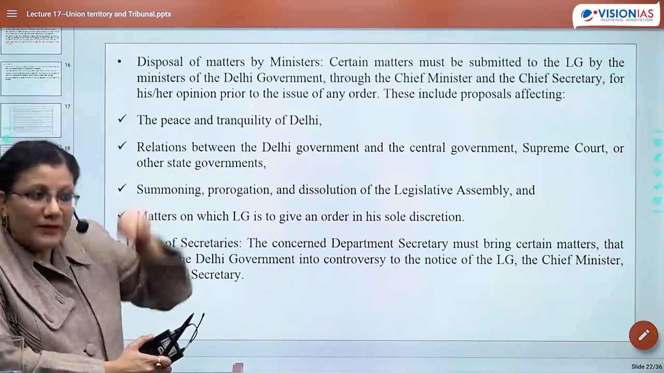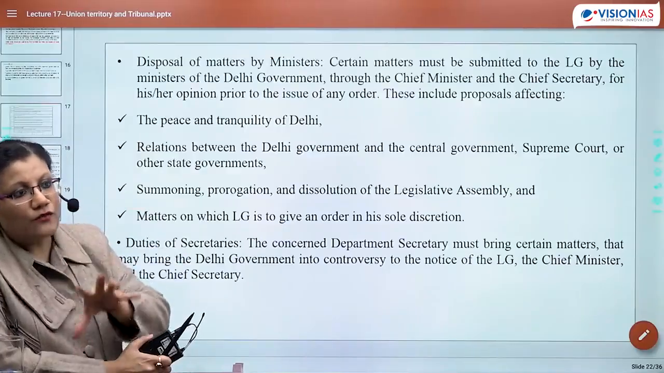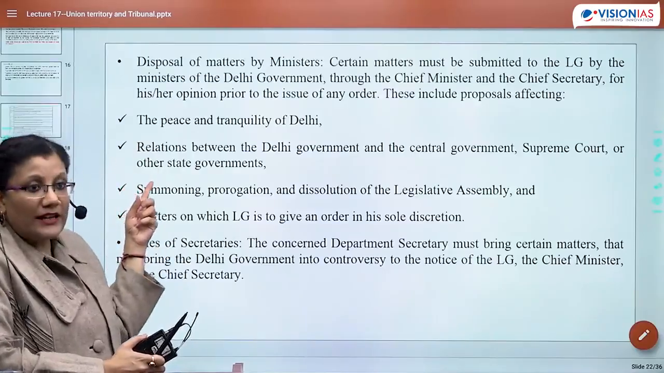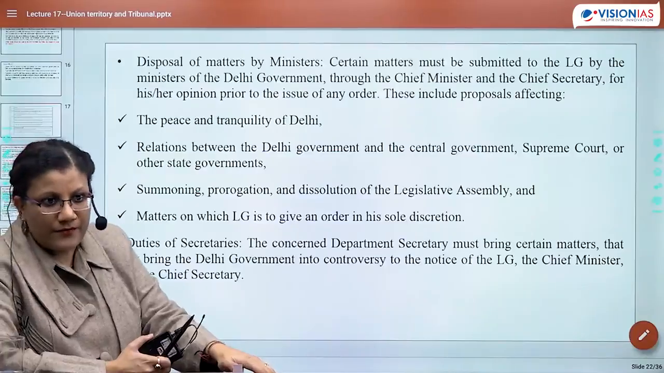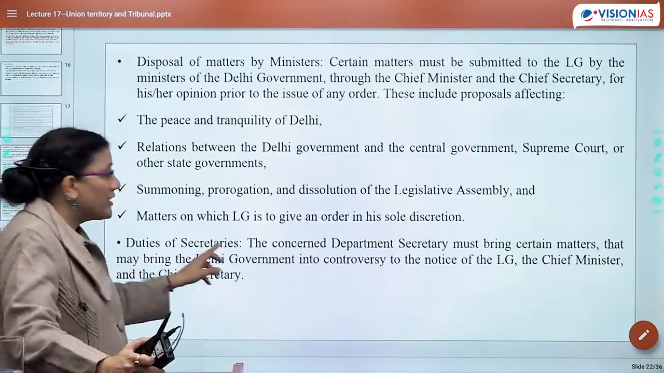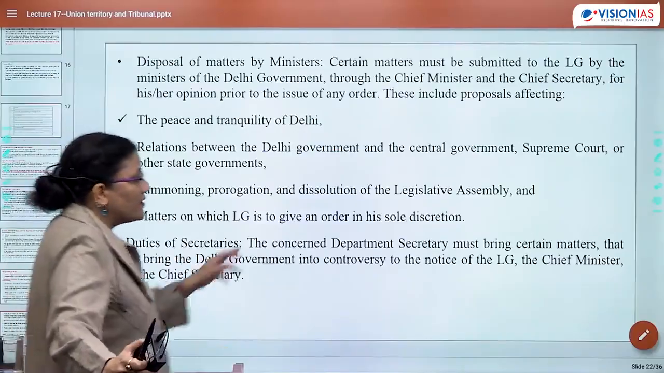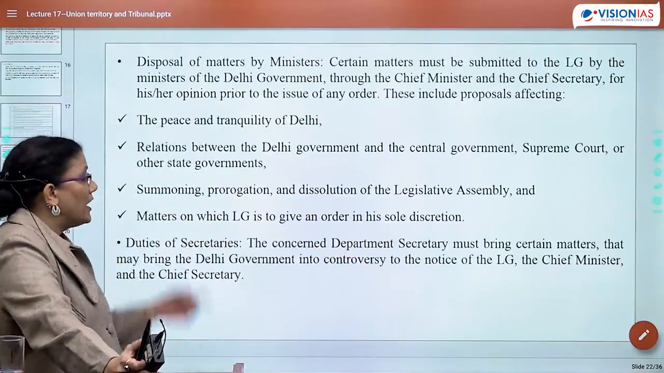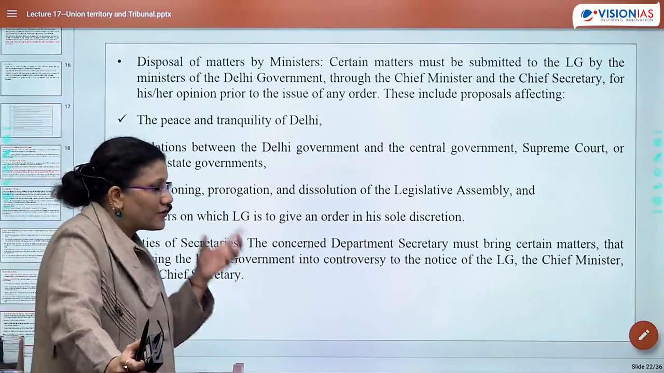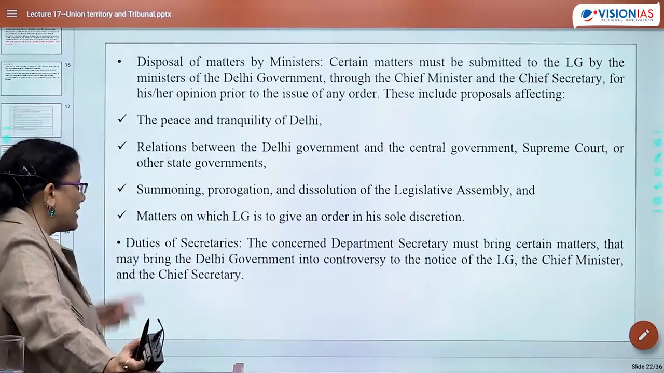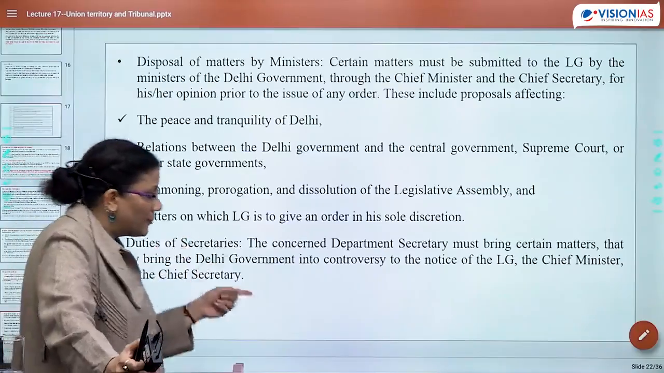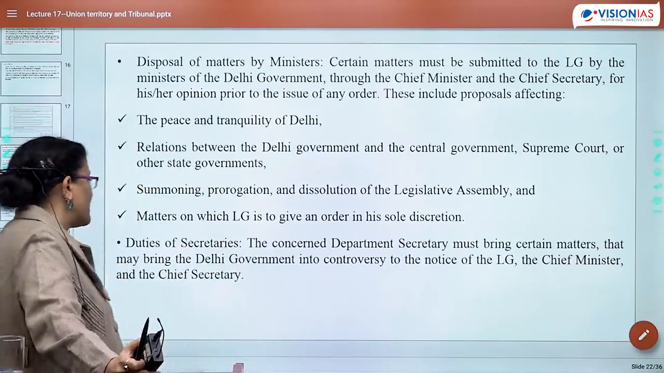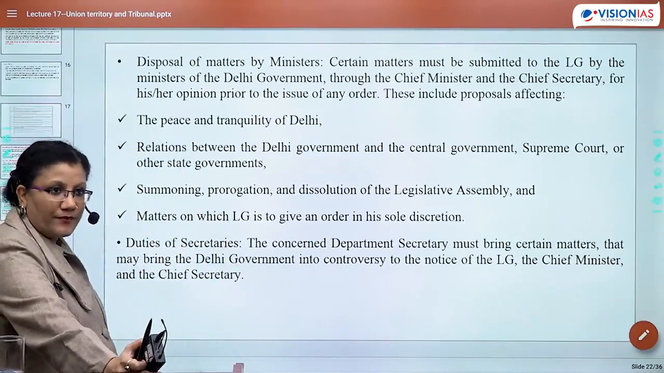I'm not saying LG will be taking action. These matters would be reserved for LG. कौन reserve करेगा? Either CM can give or Chief Secretary can give. ठीक है? Duties of Secretary क्या होंगी? The concerned department secretary must bring, अब ये भी बहुत important idea था, certain matters that may bring Delhi government into controversy to the notice of LG, the chief minister and the chief secretary.